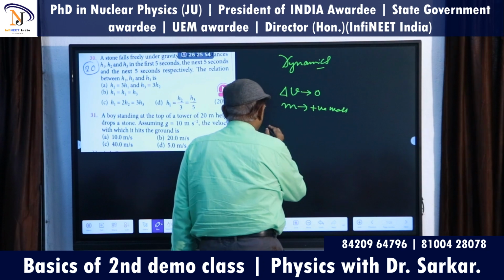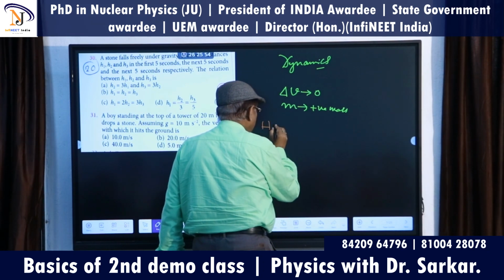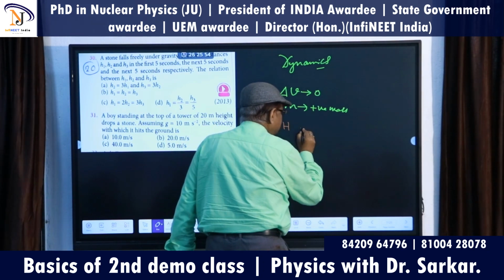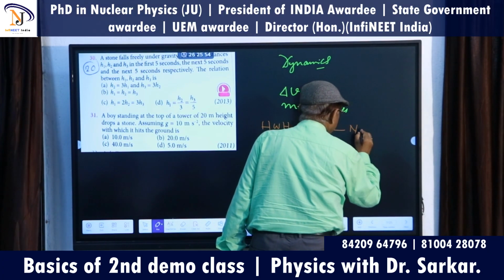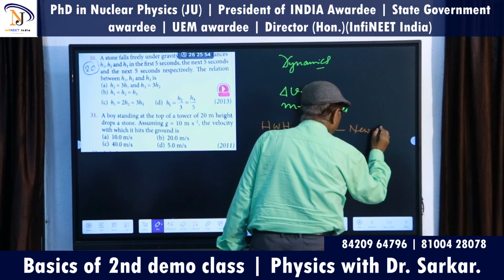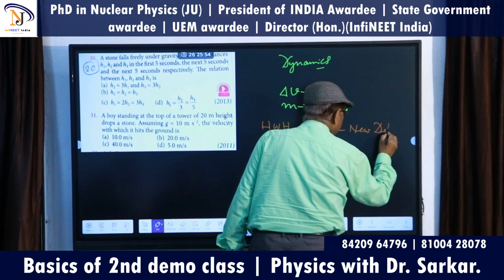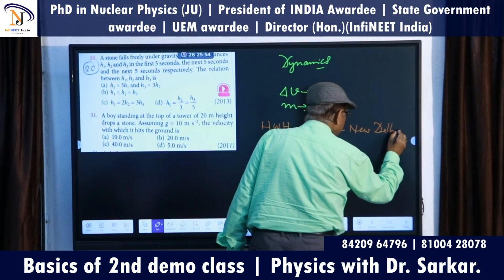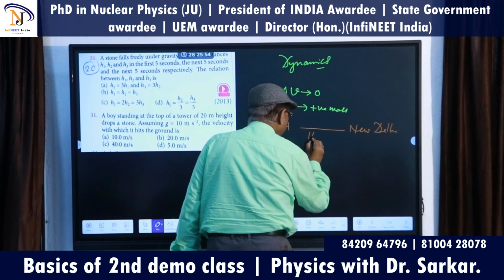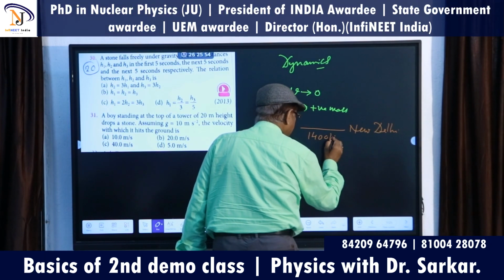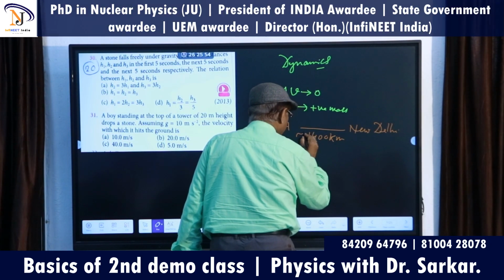Suppose this is Howrah and another is New Delhi. The distance is nearly 1400 kilometers approximately.